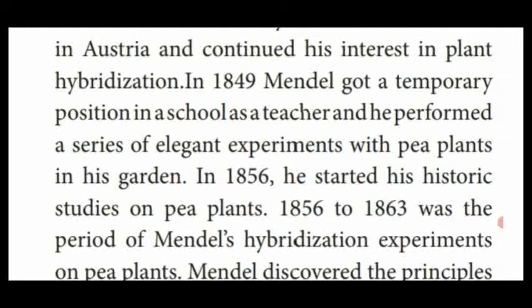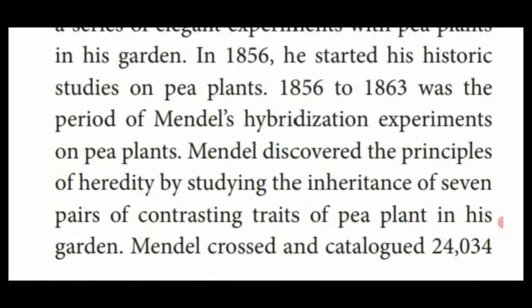In 1849, he got a temporary position in a school as a teacher, and he performed several elegant experiments with pea plant in his garden. In 1856, he started his historic studies on pea plant. He did his hybridization experiment on pea plant from the year 1856 to 1863.